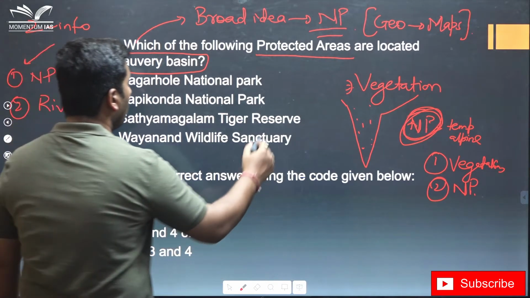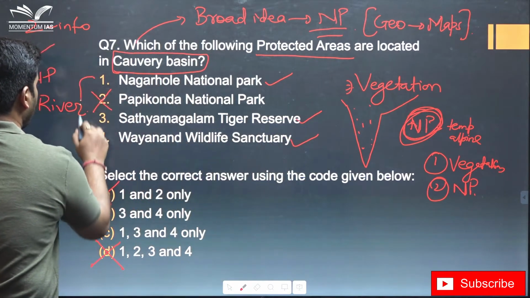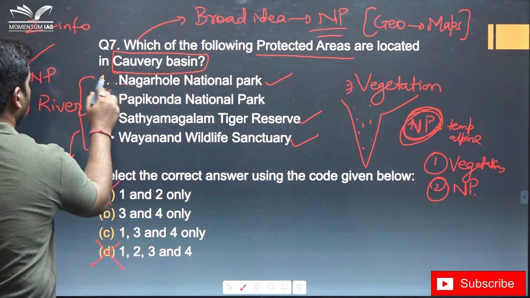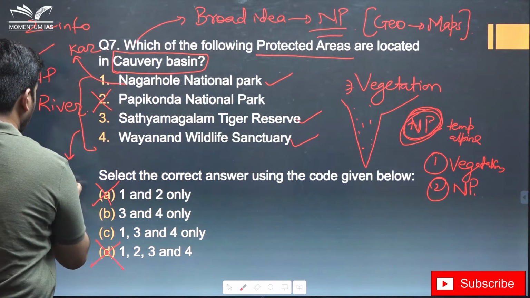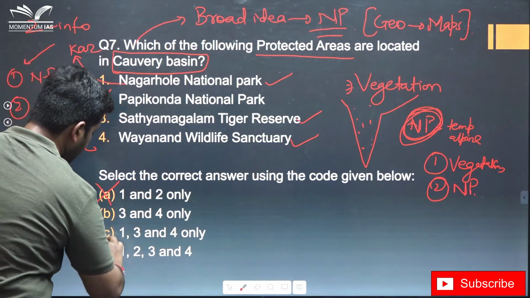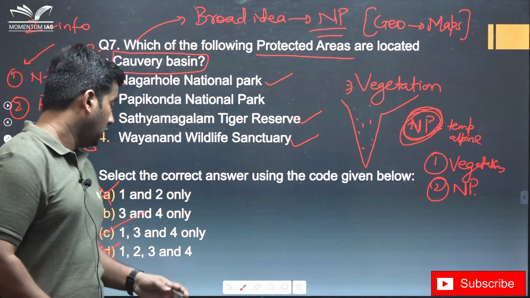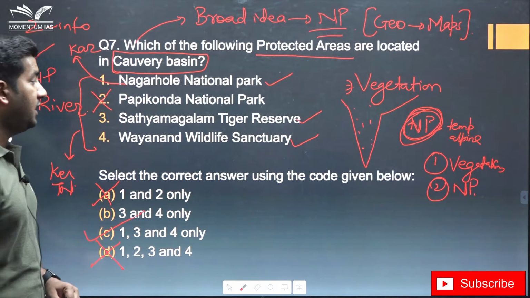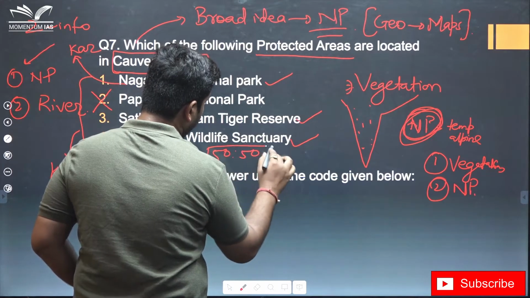Now Nagarhole, Satyamangalam Reserve and Wayanad are found in the very south: Nagarhole in Karnataka, and these two near the Kerala or Tamil Nadu border. So the answer is C. But you can see that just by eliminating one option, you could have eliminated two options and increased your probability to 50-50.